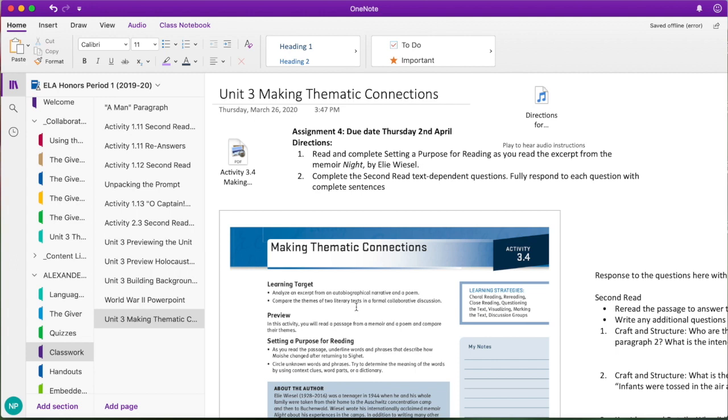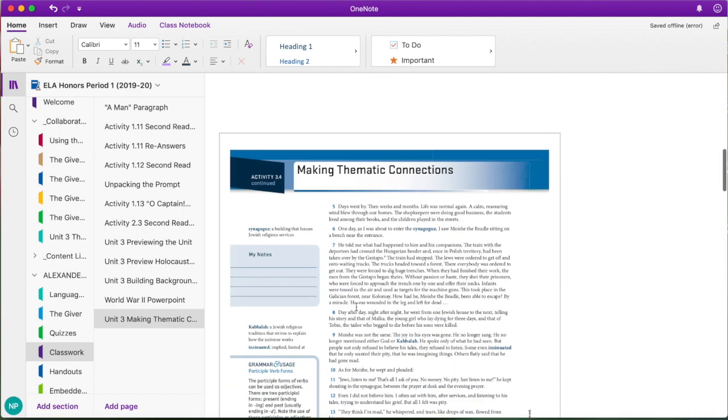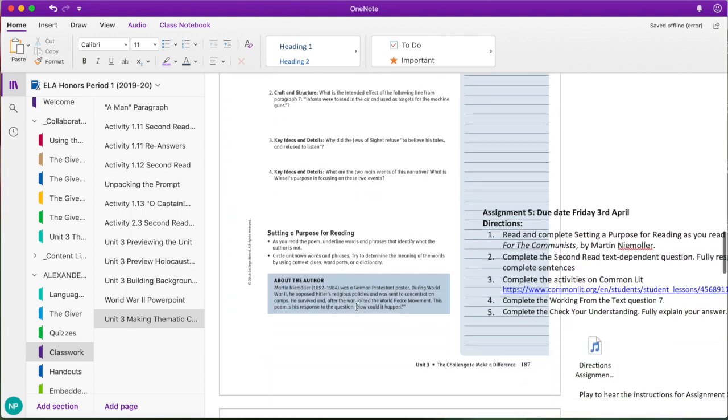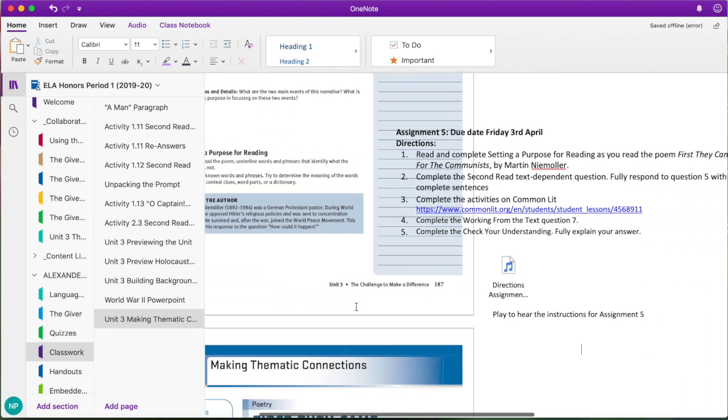In this activity, activity 3.4, you're comparing and contrasting an excerpt from a memoir and a poem. So for this assignment, we're going to look at the poem. So on that same page, you're going to scroll all the way down, past night, and here you'll see the assignment instructions.